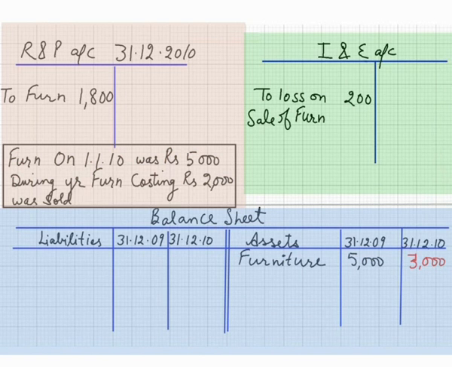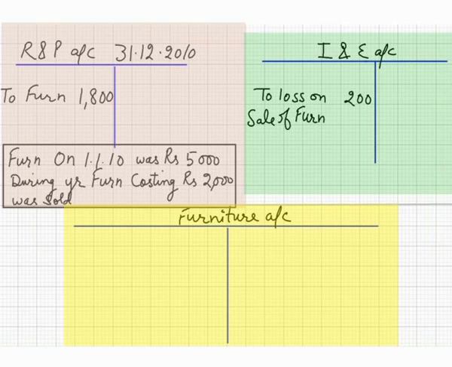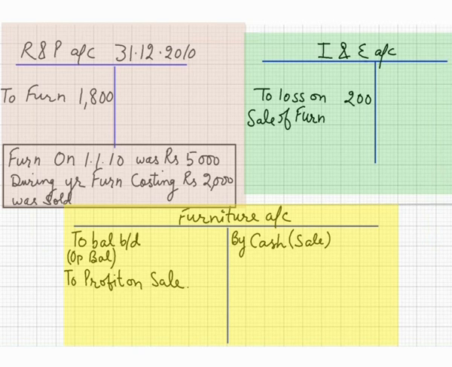But I strongly suggest you should prepare the asset account. That's the best option for you. And this is the format of furniture account. To balance B/D means opening balance, and to profit on sale. And on credit side, by cash means sale of asset, by loss on sale, and by depreciation. And on debit side, one more item is written, to cash means furniture purchased.